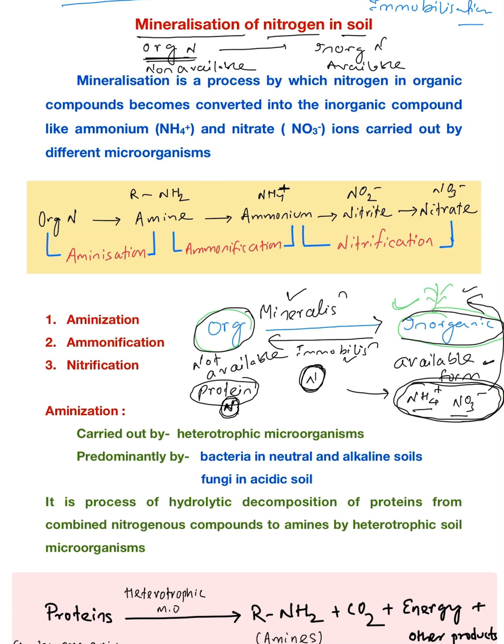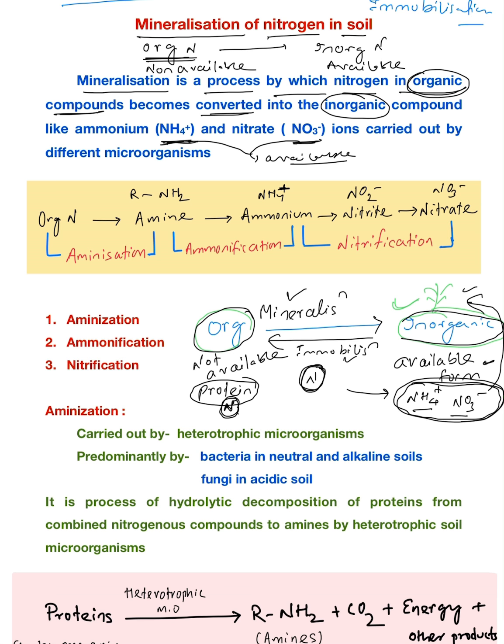Mineralization is a process by which nitrogen in organic compounds becomes converted into inorganic ions, either the ammonium form NH4+ or the nitrate form NO3-. And these inorganic ions, NH4+ and NO3-, are available to the plant.